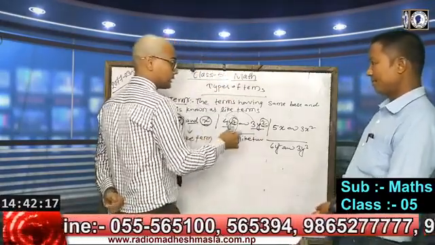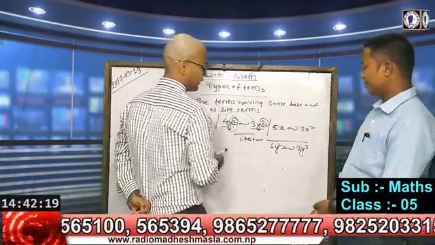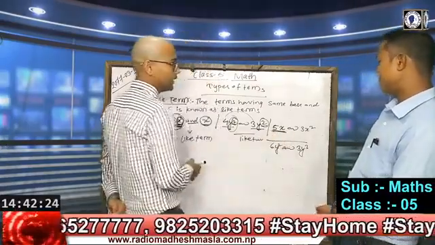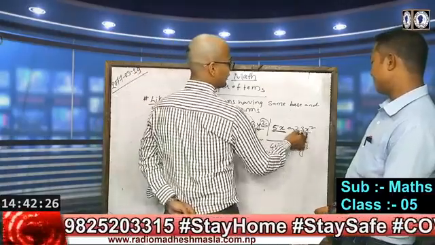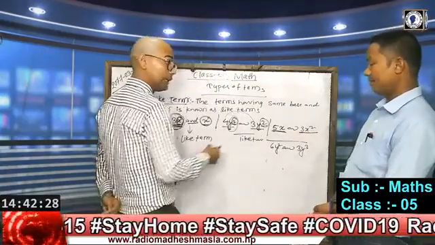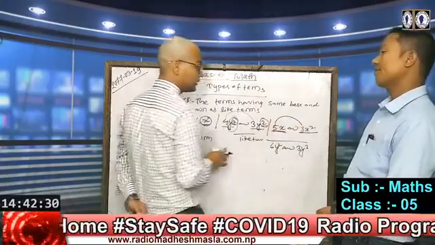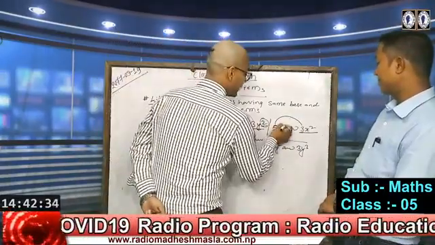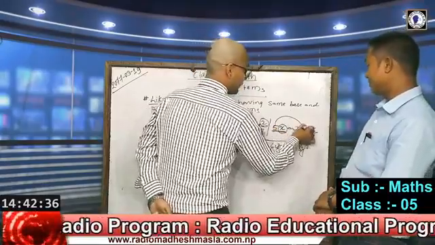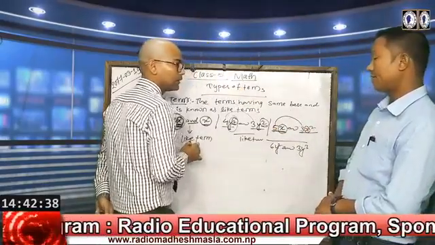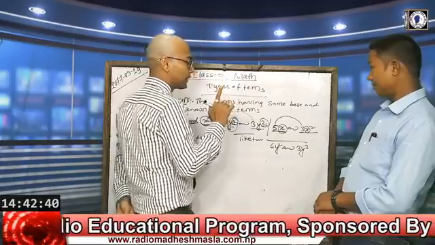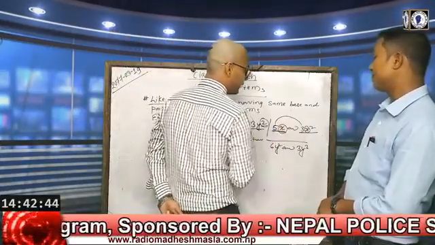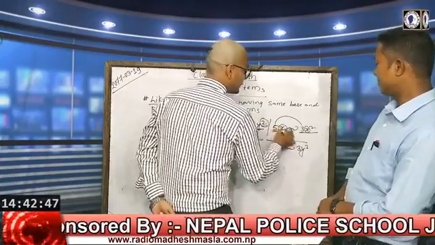So let's talk about the third example. In the third example, the first term is 5x and the second term is 3x square. They have different coefficients, which doesn't matter. But here we have the same base, x and x, because their bases are the same. But if we talk about the power, in 5x there is no power.